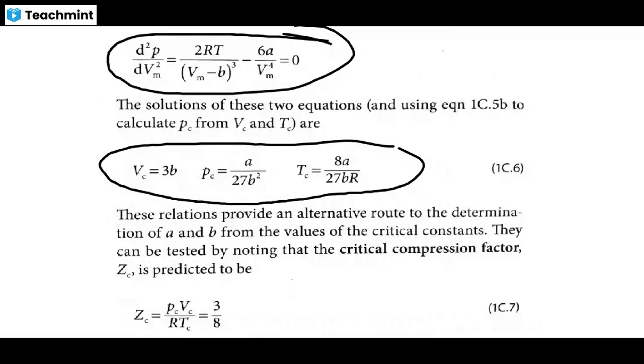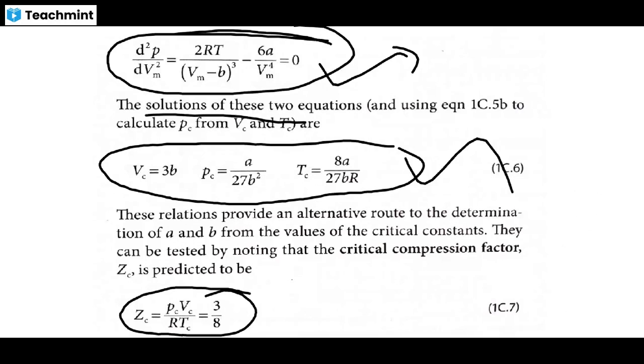The second derivative is also 0. This is the second derivative. The solution to these equations is this. If you know the mathematics, you all know. If you don't know, don't worry about it, just mark down these constants and try to understand how they come about. And this is the critical compression factor.